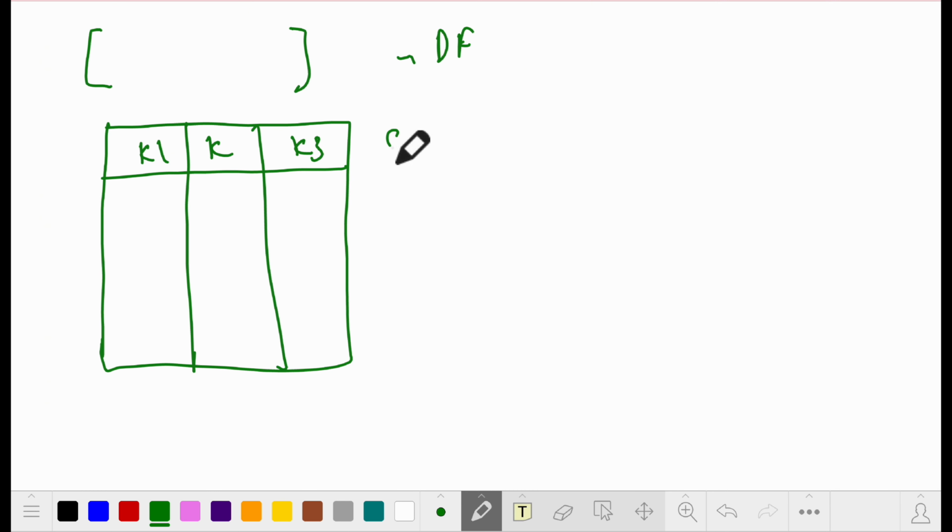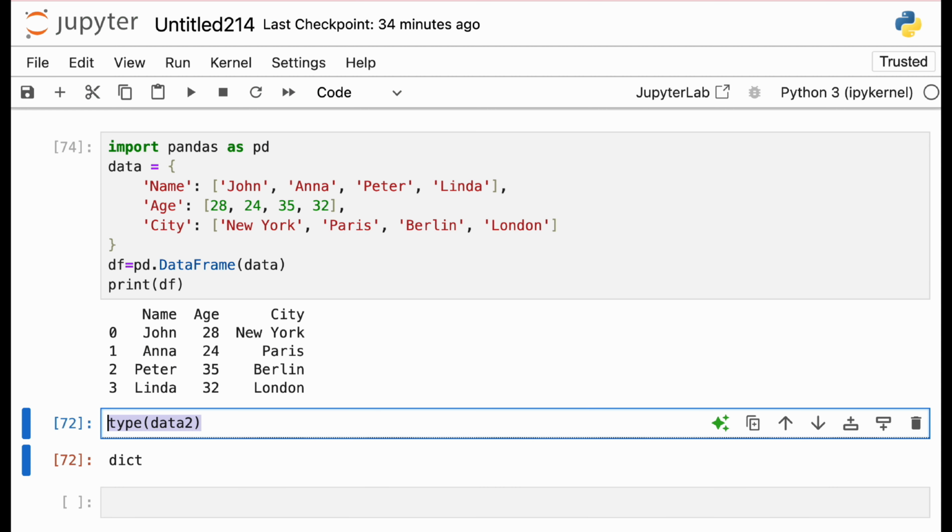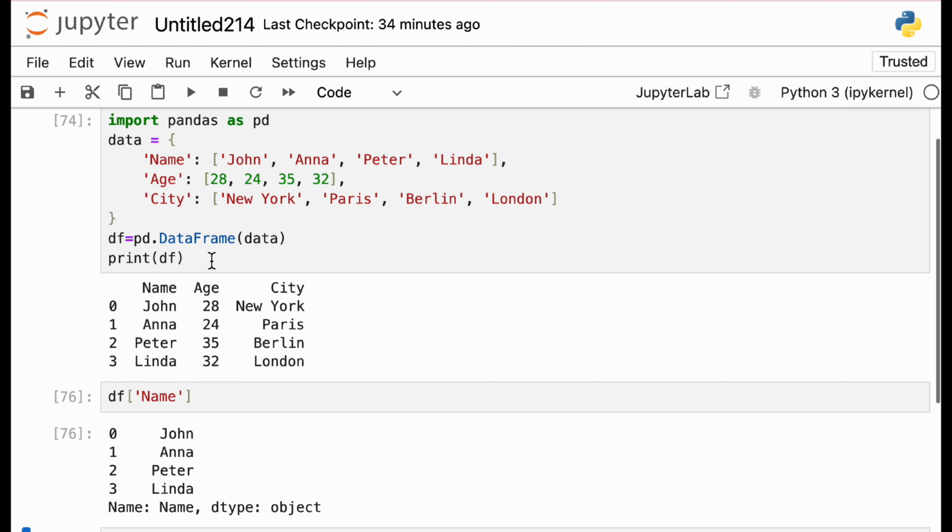So if I use df and in the brackets I pass k1, it will give me that column. Let's see this. So we go to df and then, for example, it was name. If I do this, I'll get name.